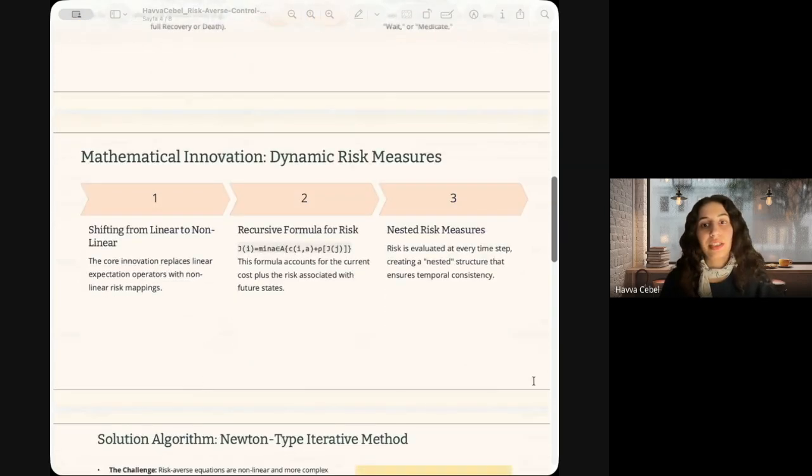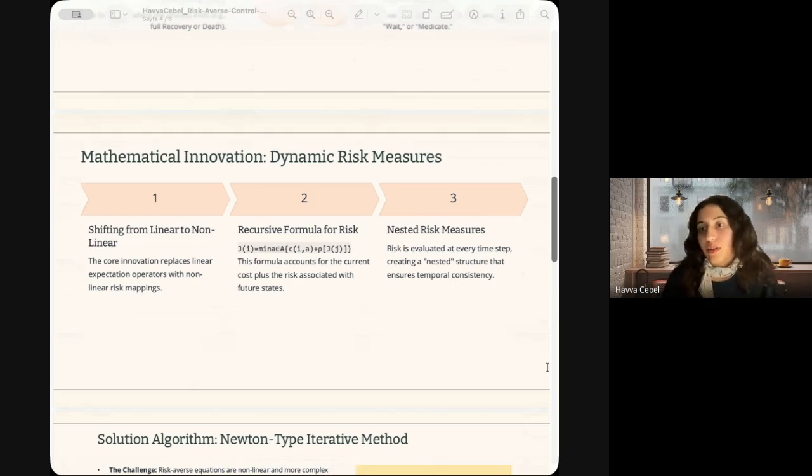So here is where the paper makes its most significant theoretical contribution. Standard Bellman equations are linear because they use the expectation operator. This paper replaces that with a dynamic risk measure denoted by rho. This transforms the problem from linear to nonlinear.